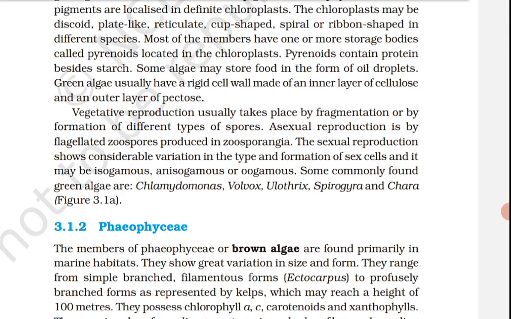Sexual reproduction is oogamous and accompanied by complex post-fertilization developments. The common members are Polysiphonia, Porphyra, Gracilaria, and Gelidium, which are common examples of Rhodophyceae. Now we are going to read Bryophytes. Bryophytes include the various mosses and liverworts that are found commonly growing in moist shaded areas in the hills.